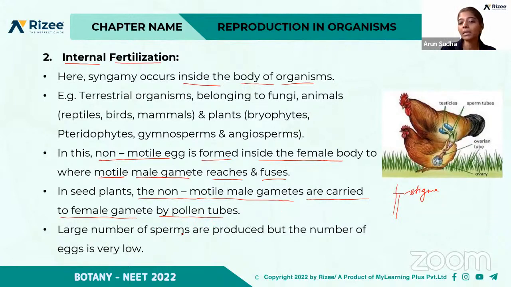A large number of sperms are produced, but the number of eggs is very low. Generally the male gametes, that is the sperms, are motile. So a large number are produced, but the number of eggs will be less when compared to that of the sperms.